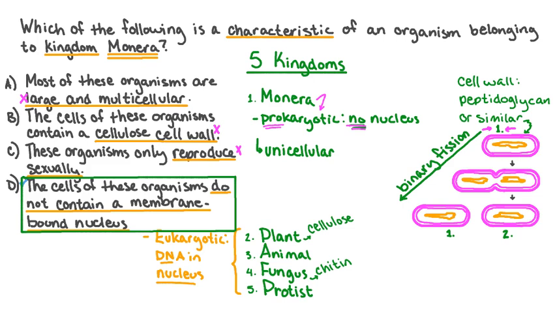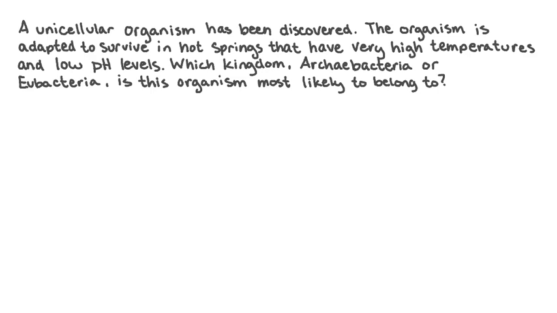Let's try another practice question. A unicellular organism has been discovered. The organism is adapted to survive in hot springs that have very high temperatures and low pH levels. Which kingdom, Archaebacteria or Eubacteria, is this organism most likely to belong to?